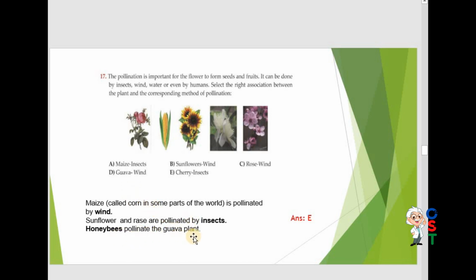Honeybees pollinate the guava plant. Cherry, insects. Cherry is also a fruit, and fruits are pollinated by insects. So E is correct.